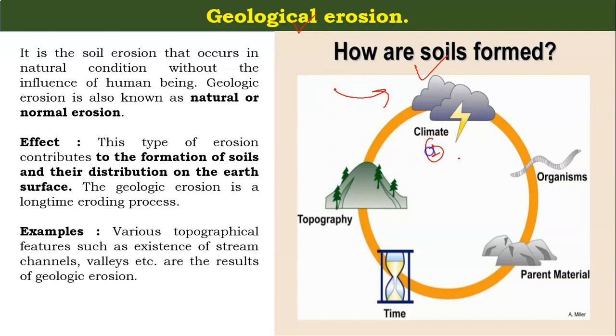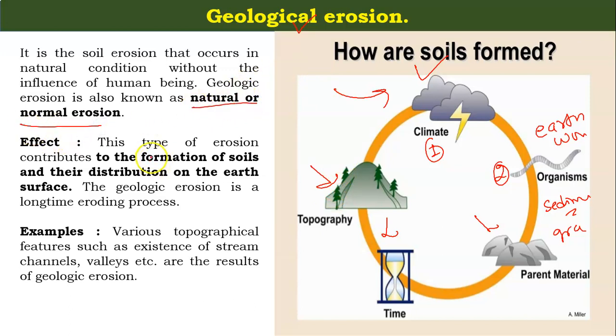The first one is climate and organisms like earthworms. The second one is the parent material, the soil type like sedimentary soils and granite soils. Time is also contributing, and the last one is topography. So geological erosion can also be called natural or normal erosion.